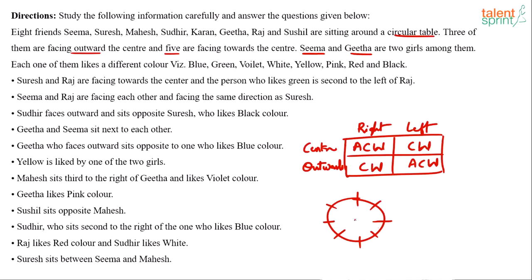In case of a linear arrangement, suppose if there is a linear arrangement of 8 persons, 1, 2, 3, 4, 5, 6, 7 and 8, you cannot start from wherever you want. In this case, this is the first position. This is the second position, the third position and so on. Right? This is 1, 2, 3. It is fixed, already fixed.